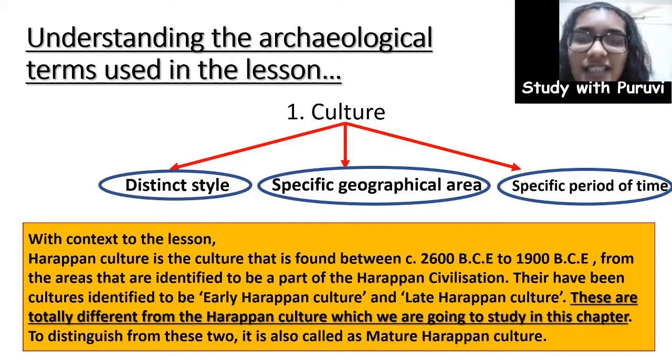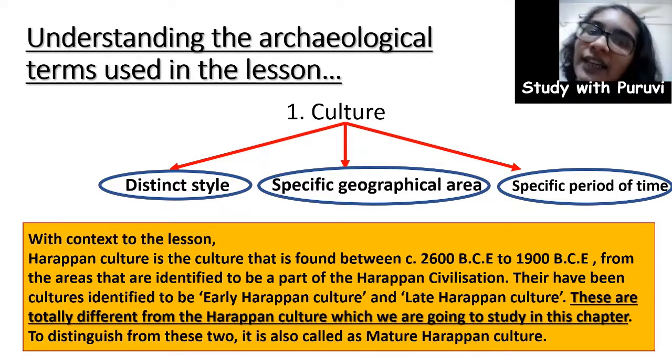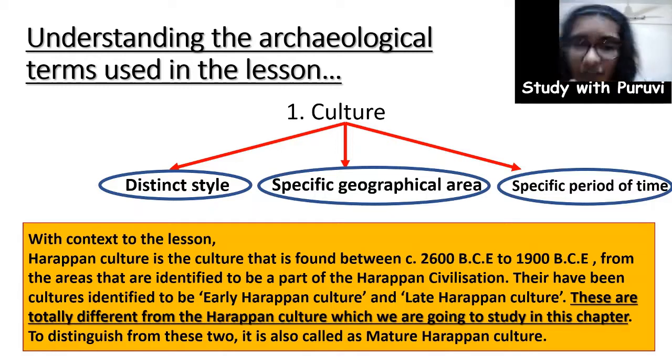So Harappan culture is the culture which is found. So what is the distinct style? As we'll see, distinct pottery, steatite, different kinds of beads, steatite micro beads, all these are of distinct style which is found only in the Harappan civilization. Next is the specific geographical area, which is the area of the Harappan civilization or the Indus Valley civilization, and a specific period of time, which we see as circa 2600 BCE to 1900 BCE. So Harappan culture is the culture found in the Harappan civilization in this particular time period.